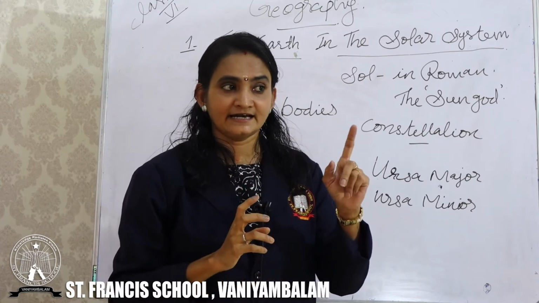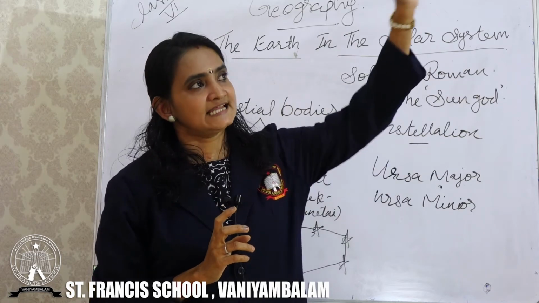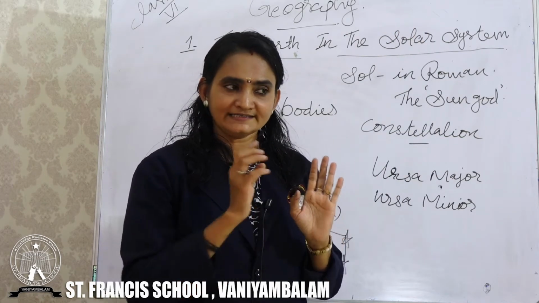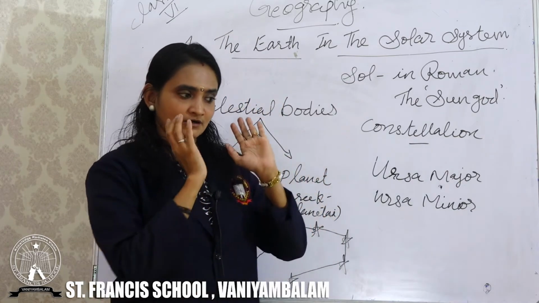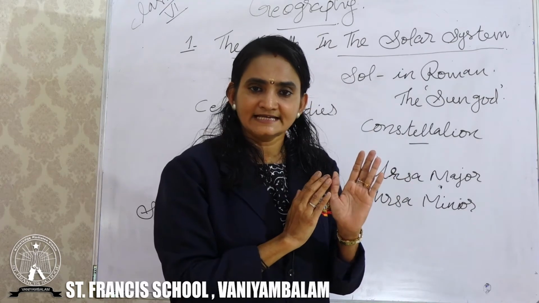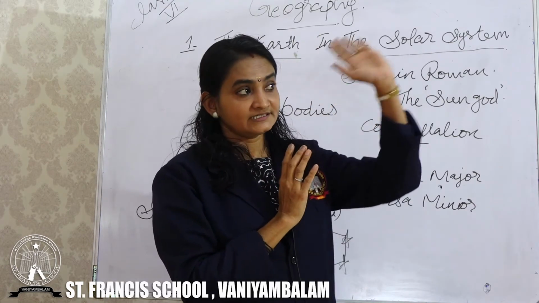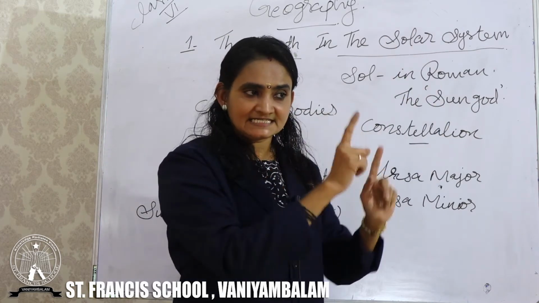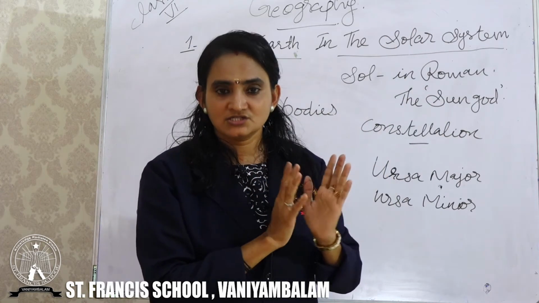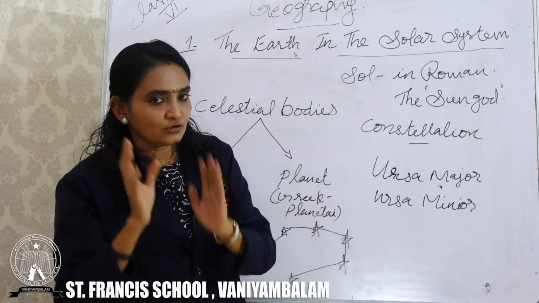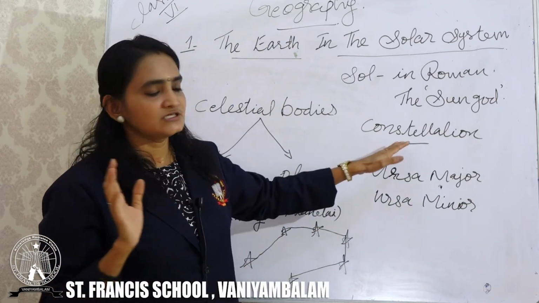There is a star which is always standing or rising in the north. So they always followed that star. That star is known as the pole star because it gives the northern direction. Am I clear? So the pole star is also an example of a constellation.